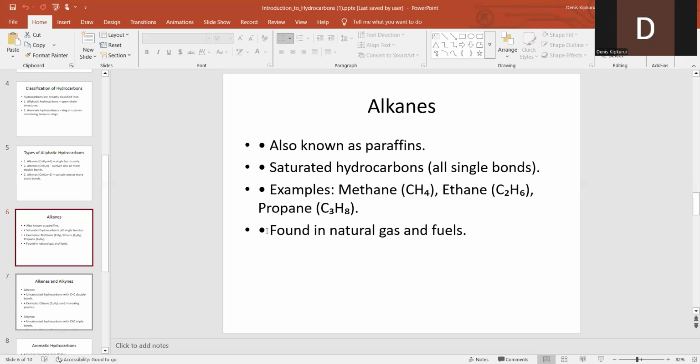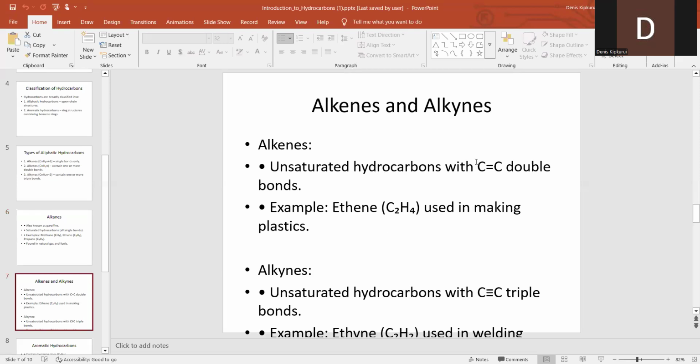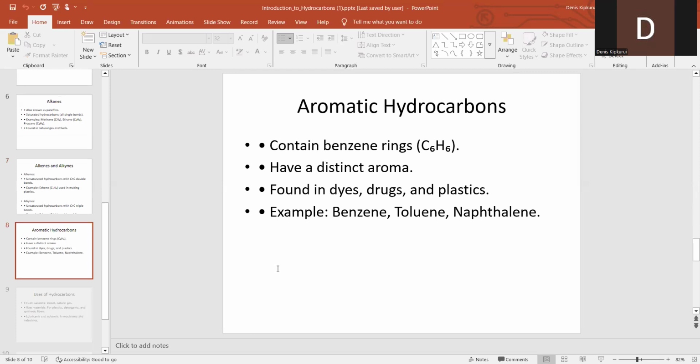So under alkenes we say they are unsaturated hydrocarbons with double bonds. An example is ethene. The gas we call ethene gas is used in the making of plastics. The plastics you use at home to fetch water and all these things you eat with nowadays, they are made of what? Ethene. So then we have alkynes.